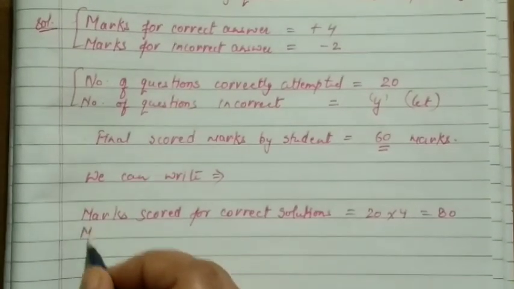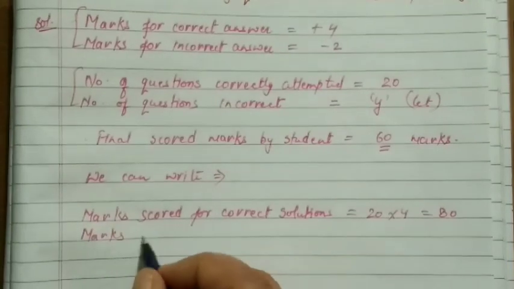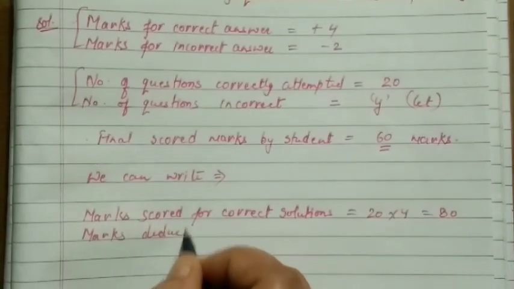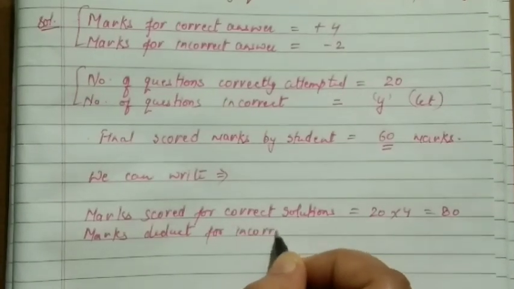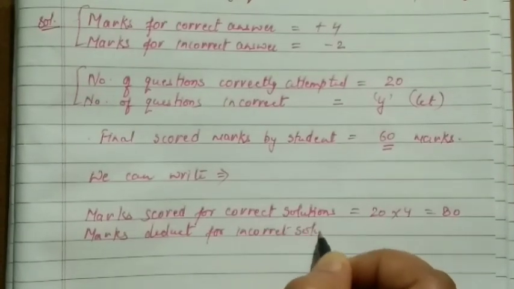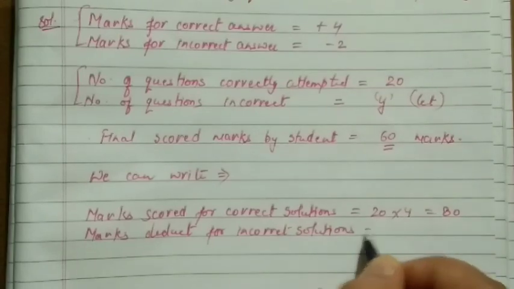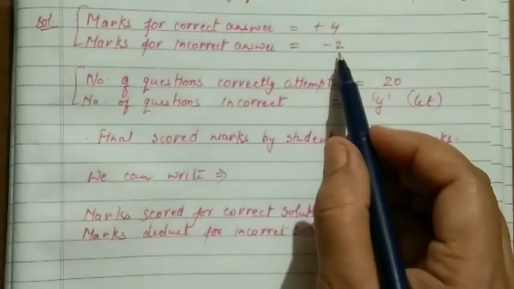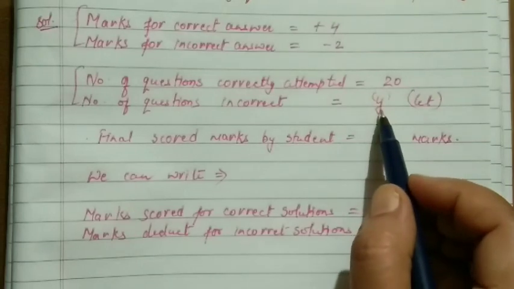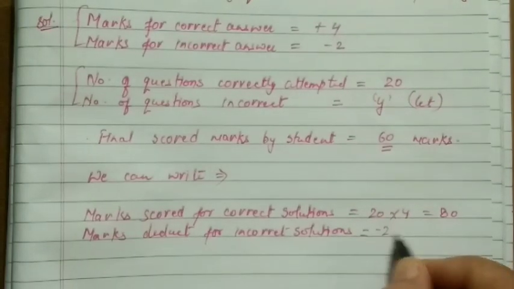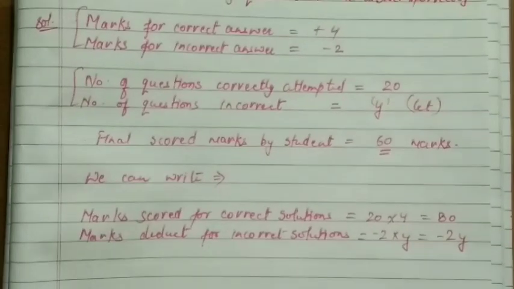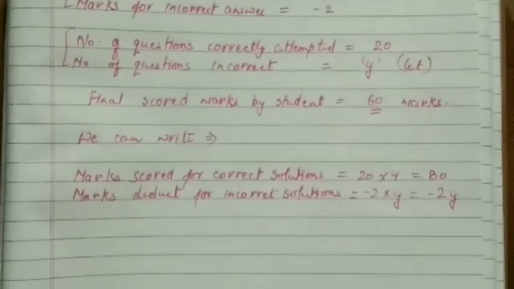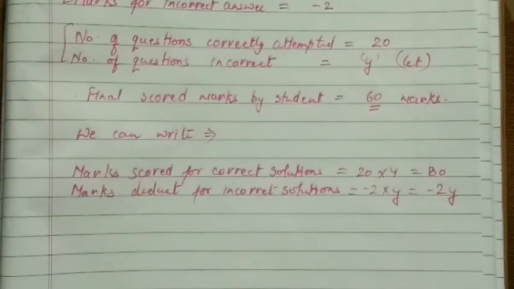Now similarly we will write marks deducted for incorrect solutions. We know it is -2 multiplied by this y. So -2 multiplied by y will give you -2y as it is. So simple.